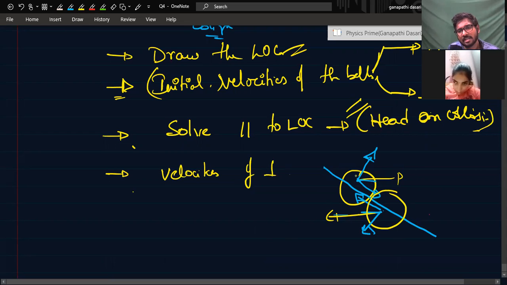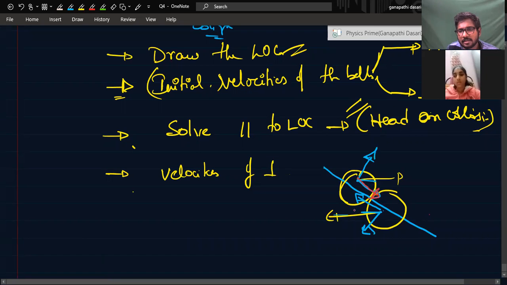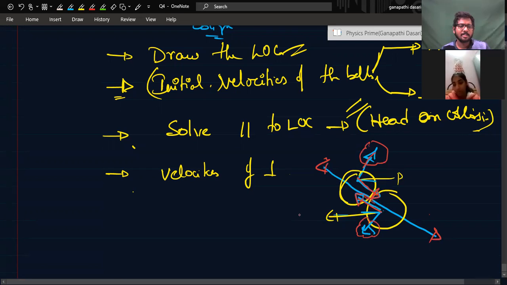Now this part is like a head-on collision, right? So you solve this velocity, taking it as two balls approaching each other head on, in an elastic or inelastic head-on collision. There is a force here to change both of them that we considered when we derived the formulas for head-on collision. But is there any force actually changing these perpendicular velocities? No. There's no particular force acting perpendicular to this normal component. So these velocities will remain the same. That's it. You can solve the problem.